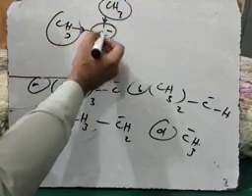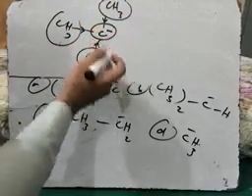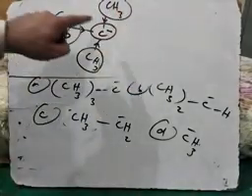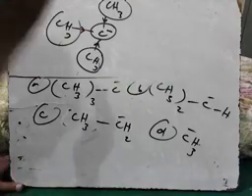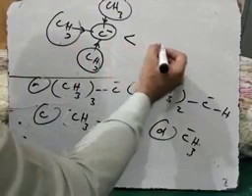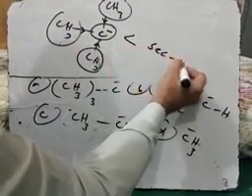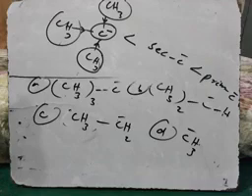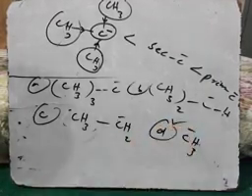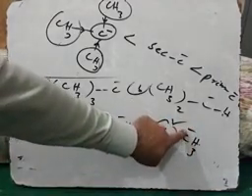Due to these three alkyl groups, the charge on this carbanion is further increased, and increase in charge means decrease in what? Stability. So it means it is less stable than which one? Then secondary carbanion, and secondary carbanion is less stable than which one? Primary carbanion.